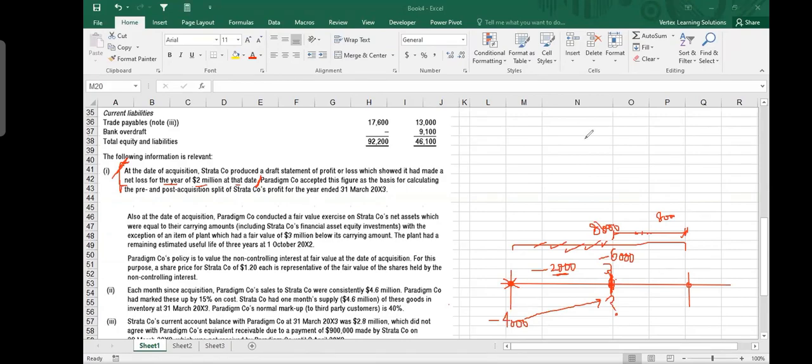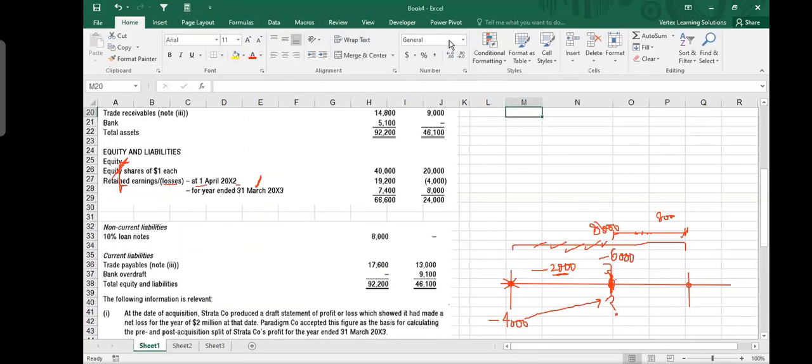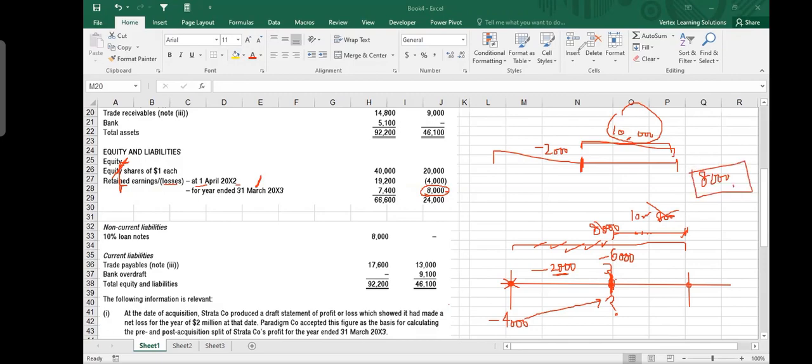But sir, if you go down, it says for the year ending 31st March. Yes, for the year ended 31st March 2003, so it does not mean that. For the year ended 31st March, in the first 6 months we made a minus 2 million loss, and the total went up to 8 million positive. So it means that the profit for this period is actually 10 million. Do you understand? For the full year, you made a profit of 8 million. So first 6 months, you were making a loss. So how much would you have made in the next 6 months so that you end up there? Yes, so profit for the next 6 months is actually 10 million. It is not 8, it is 10 million. So that minus 2 million loss plus 10 million profit gives you a net 8 million profit, right?